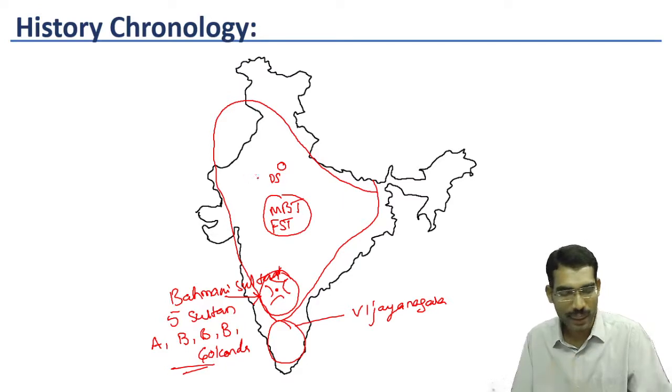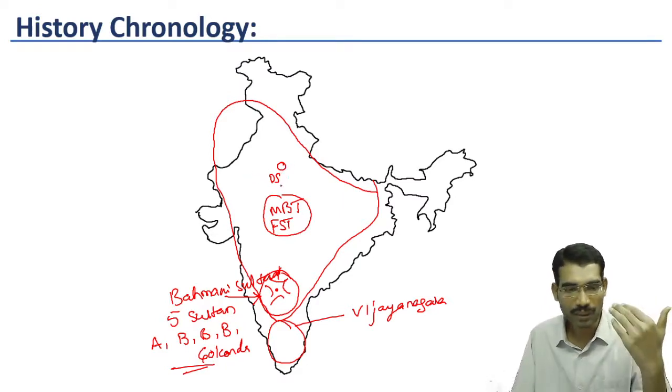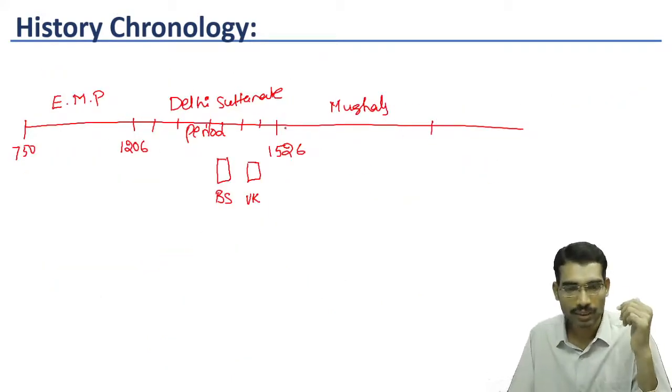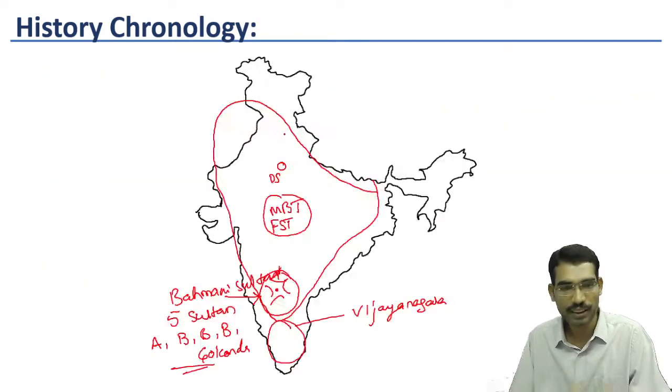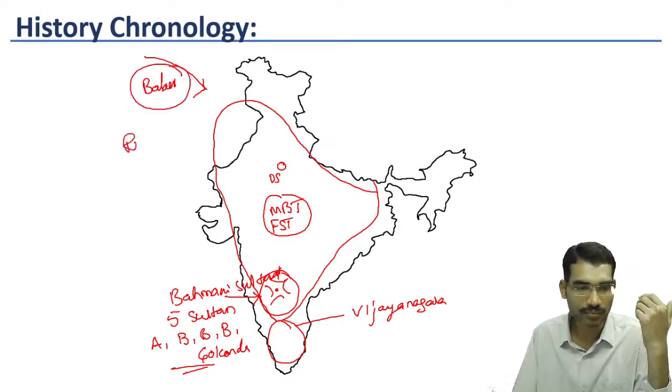This once again happened after Akbar. During Akbar's time itself, he established a large empire. In 1526, Babur came. Once again, Babur came from which area? From this location. Now you can see the repeat of history.